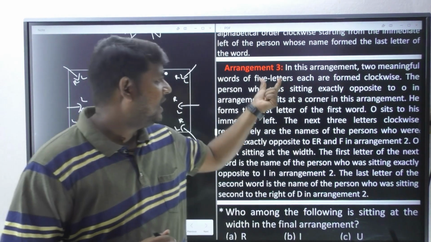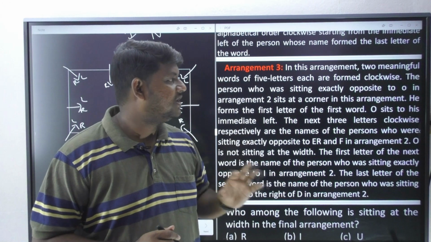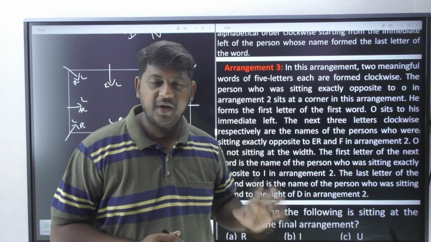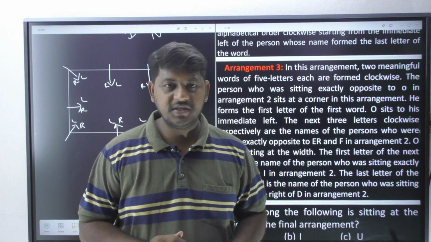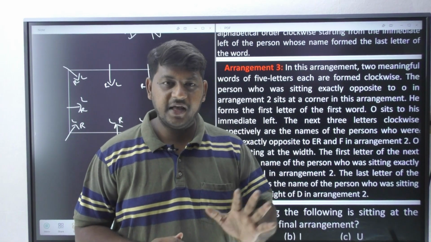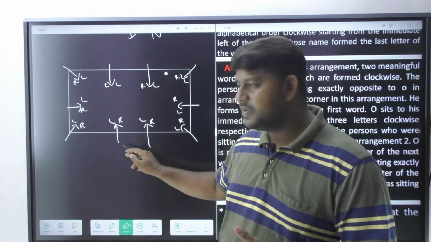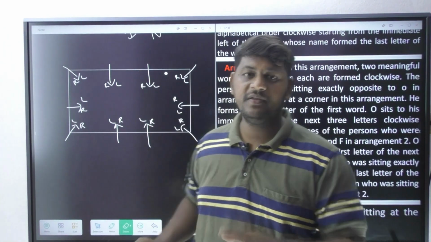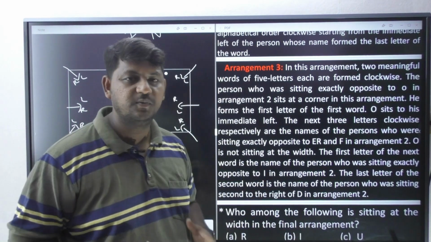Now in this arrangement, 2 meaningful words of 5 letters each are formed clockwise. It is very clearly mentioning we are going to receive 2 English meaningful words of 5 letters, and they are going to be formed in a clockwise direction. If you start from here, in the clockwise direction, those 2 particular words are going to be formed. That is very clear for us.